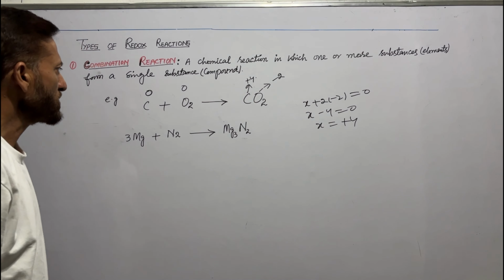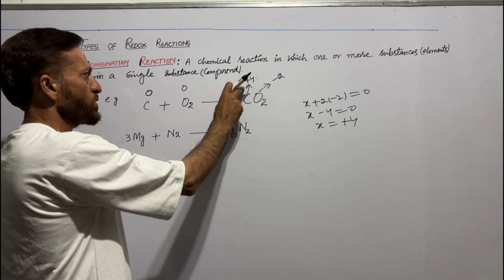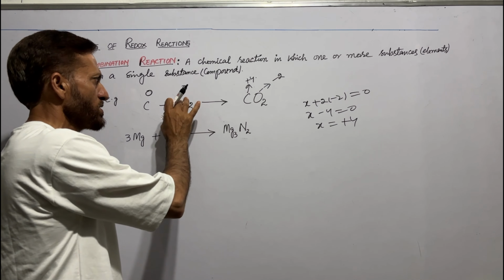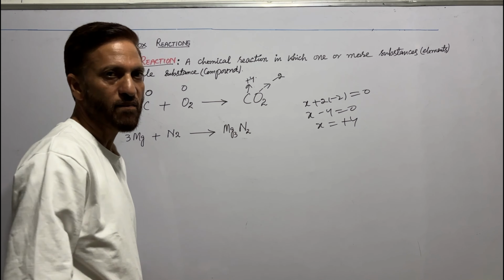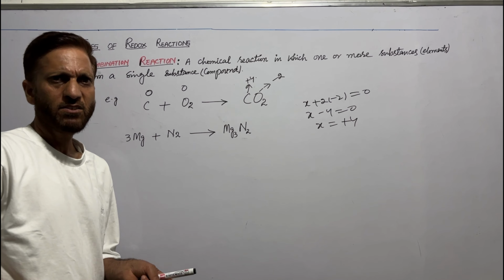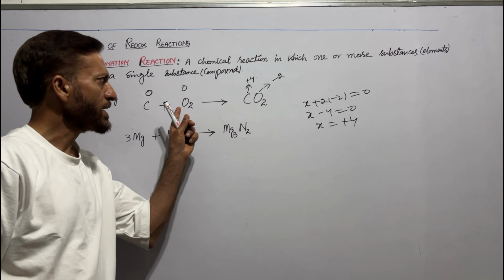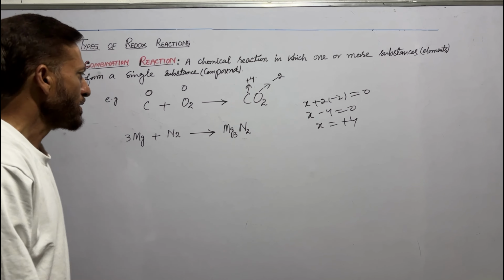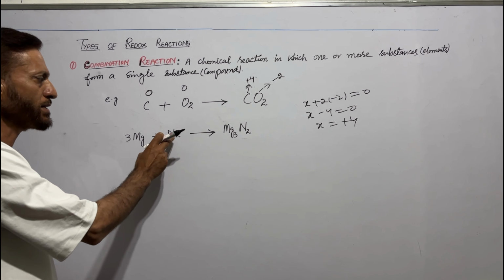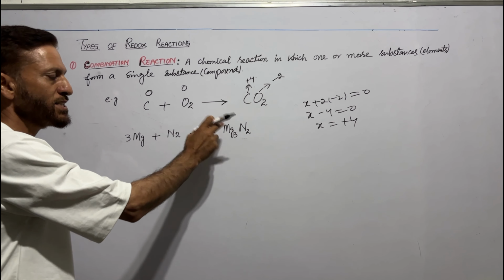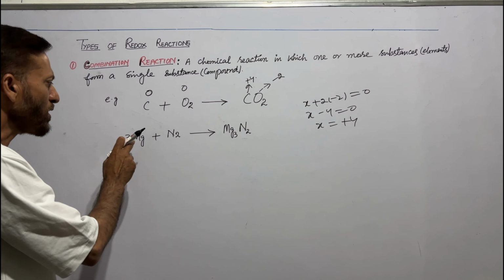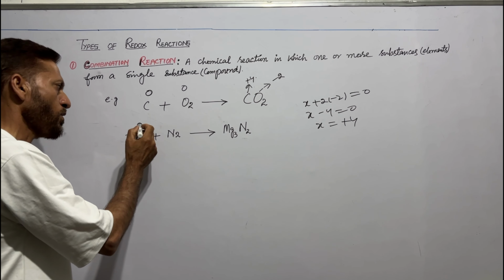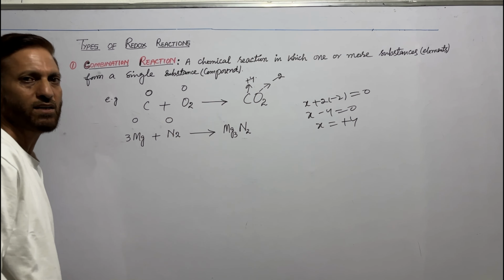We see that oxidation number of carbon changes from 0 to +4 and oxidation number of oxygen changes from 0 to -2. When oxidation number changes in reactants and products, then it is a redox reaction. Now let us see one more example. Magnesium reacts with nitrogen to form magnesium nitride. What is oxidation number of magnesium and nitrogen? Obviously 0. These are in elemental form.